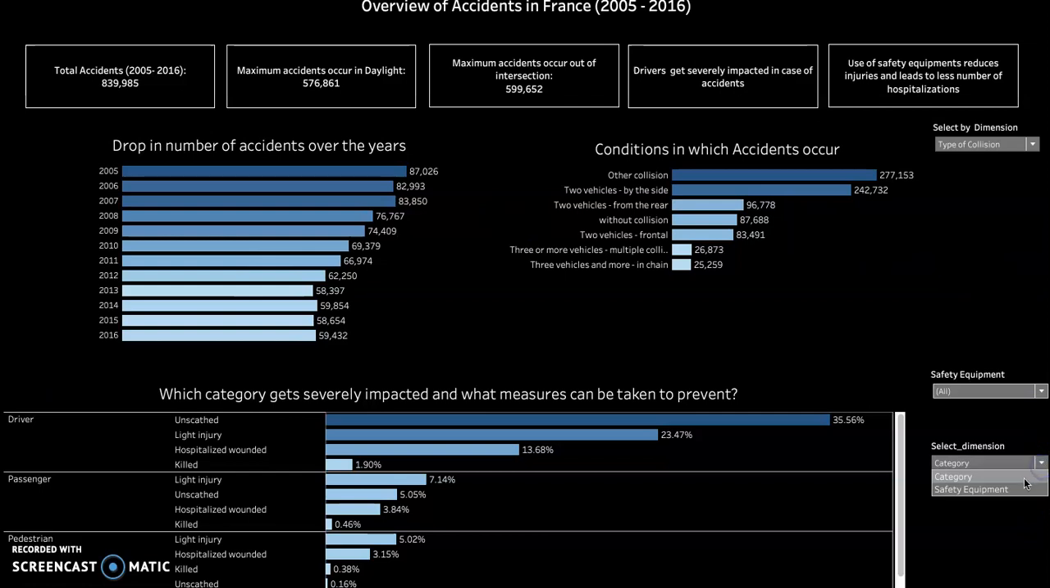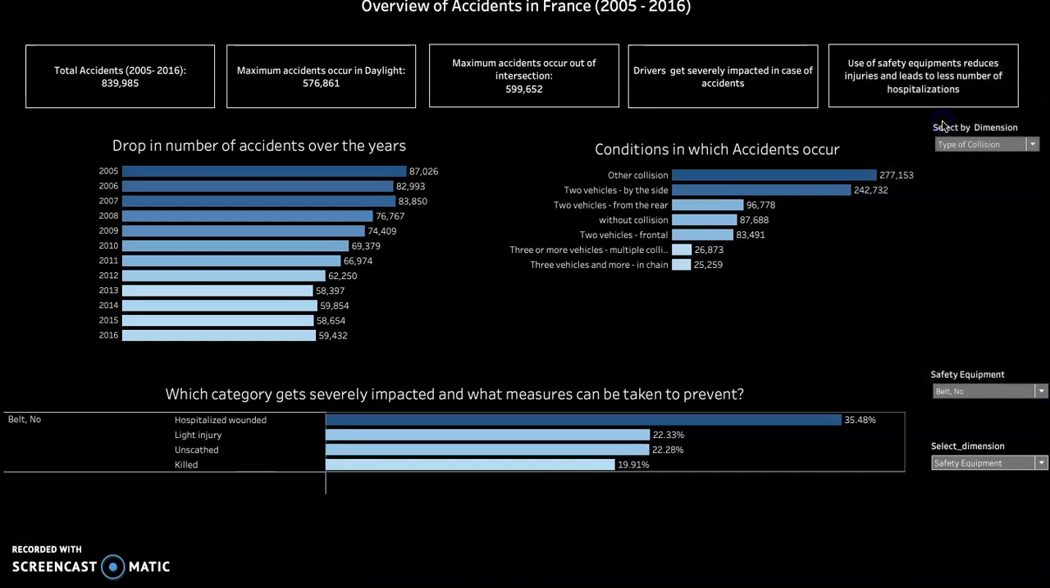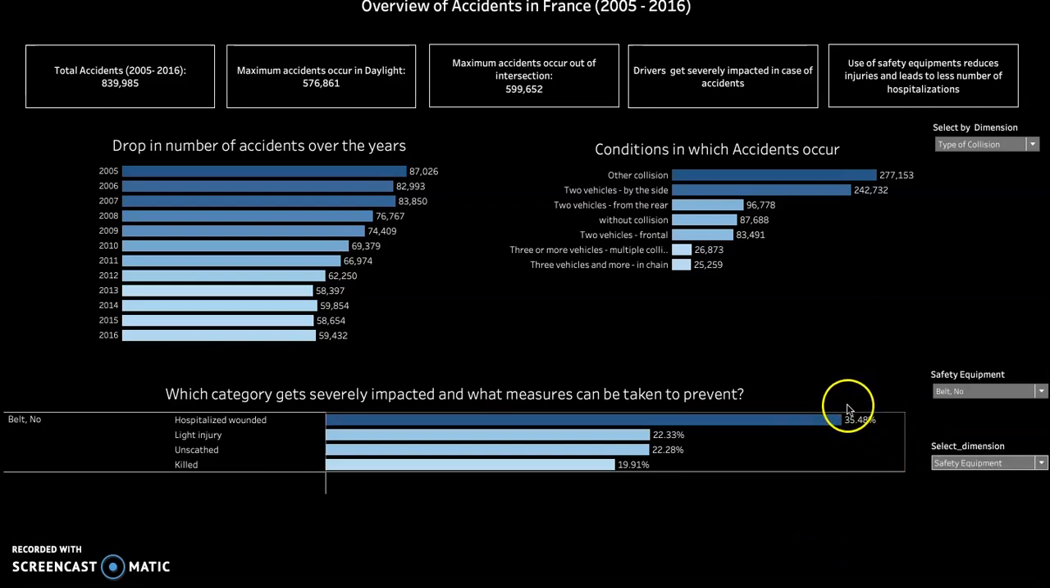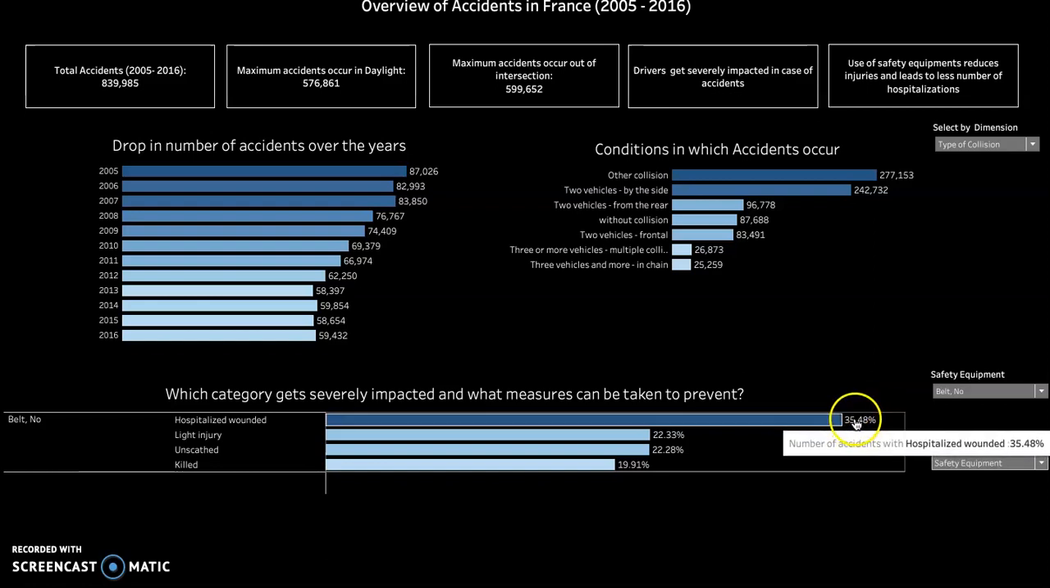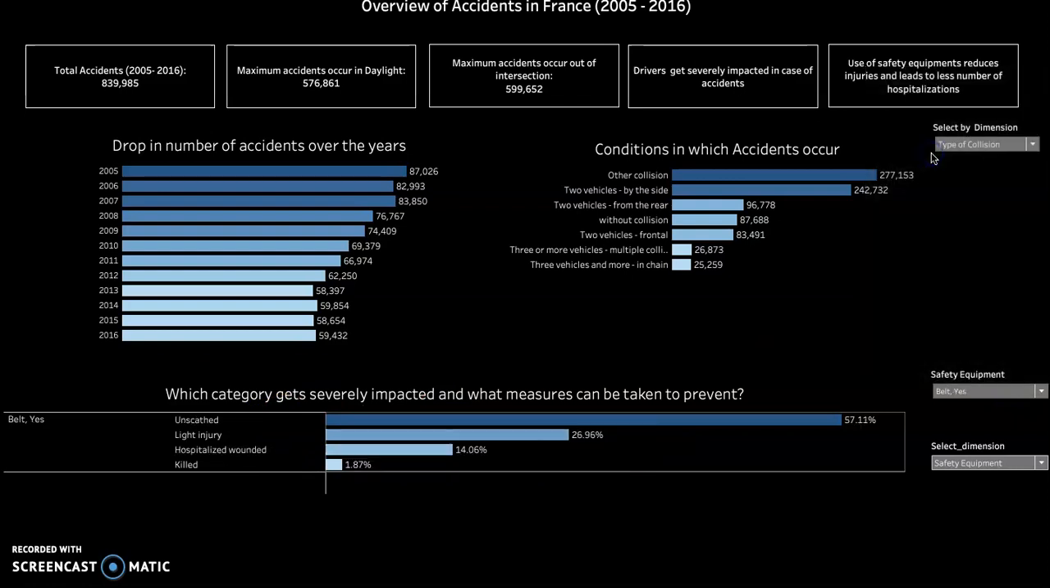Now if I move to safety equipment and choose users who have not used a seatbelt while traveling, this shows that 35% of the users who met with an accident and who were not having a seatbelt at the time of the accident were severely injured and had to be hospitalized. Now if I move the filter to belt yes, which means only 14% of the users who had a seatbelt on and who met with an accident were severely injured and had to be hospitalized.